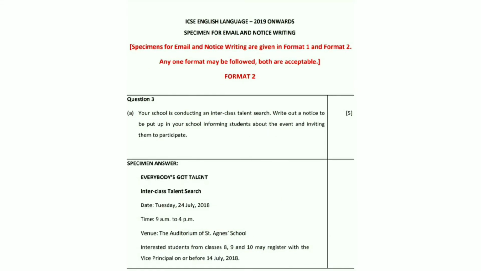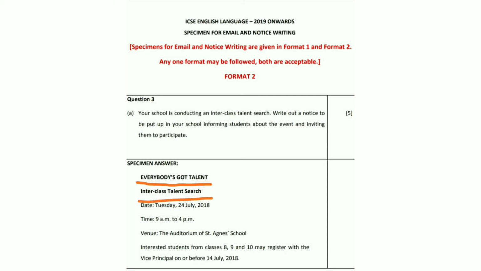Now this is the second format of writing the notice. Your school is conducting an inter-class talent search. Write out a notice to be put up in your school informing students about the event and inviting them to participate. Now this is the specimen answer. In this format, everything is given with the margin: the creative title, the name of the competition, date, time, venue, and the content of the notice. So here they have written the creative title, Everybody's Got Talent, in capital letters. You leave a line, then write down the name of the competition, inter-class talent search.